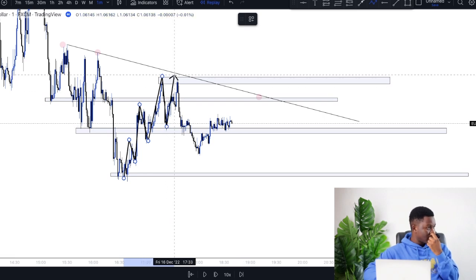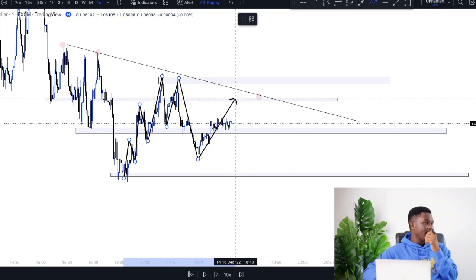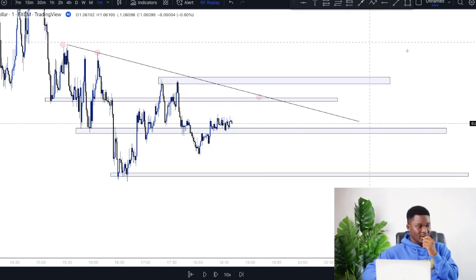Then what do we see? Price created equal lows, equal highs over here, which was clearly close to the trend line but failed to touch it. And then what do we see? We saw a drop. So if in any case there should be a pullback into this region or even into this trend line and then dropping all the way down, this is how I actually look at the market.